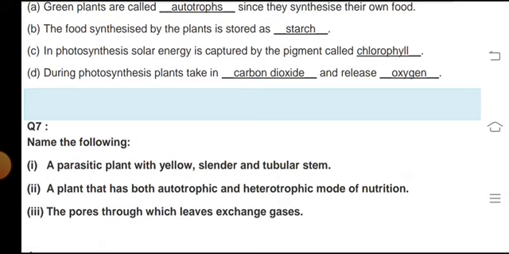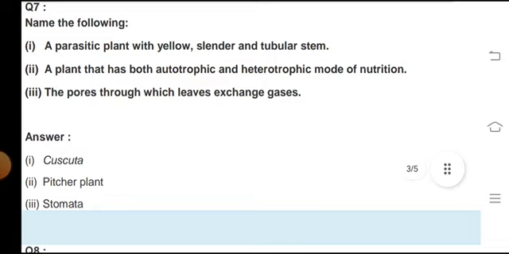Name the following. A parasitic plant with yellow slender and tubular stem: Cuscuta. A plant that has both autotrophic and heterotrophic modes of nutrition: insectivorous plants. The pores through which leaves exchange gases: stomata.